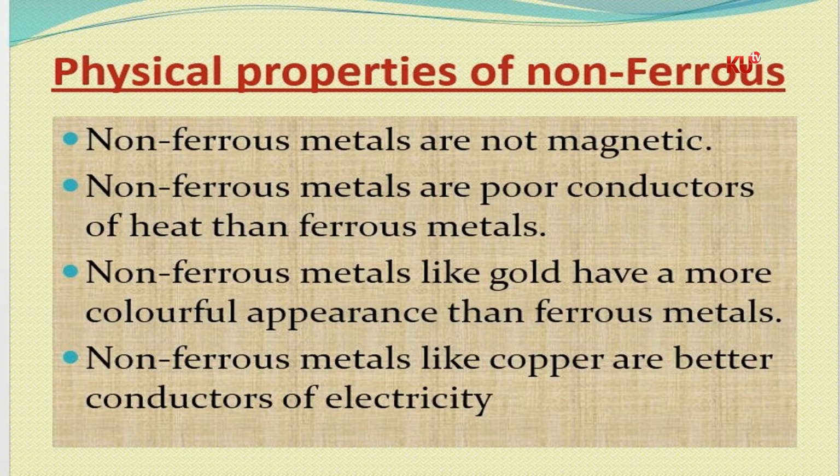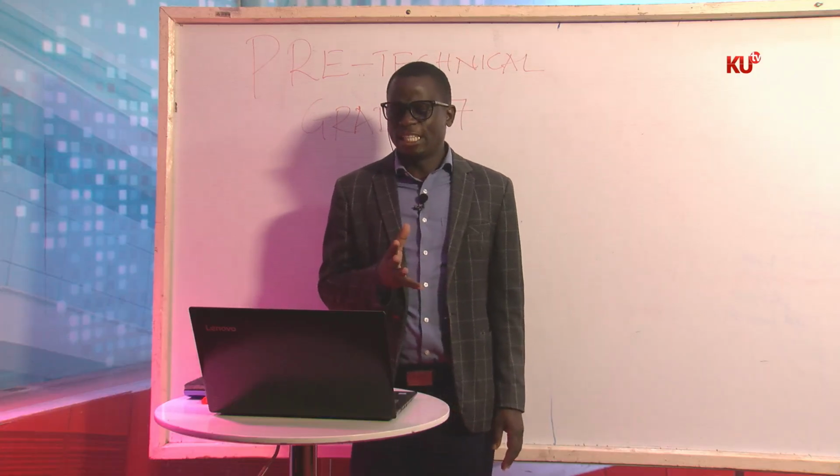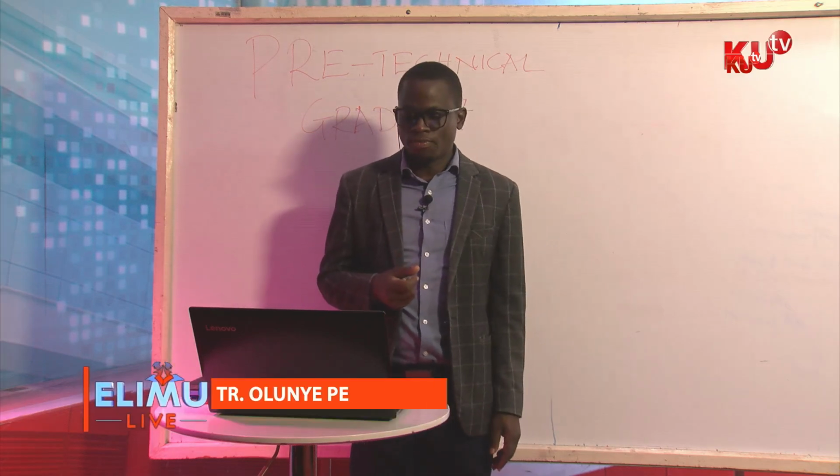Non-ferrous metals are poor conductors of heat in comparison to ferrous metals. Non-ferrous metals like gold have a more colorful appearance. They look goldish. Look at bronze, the one we talked about. They are not shiny, but they look colorful compared to the ferrous metals.